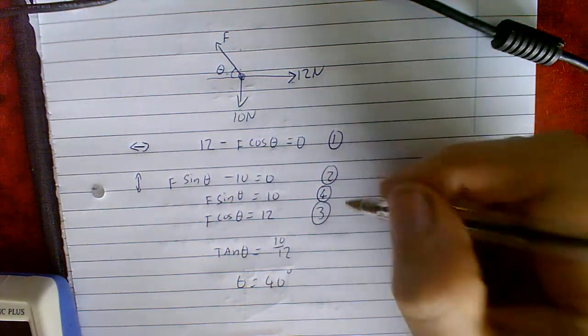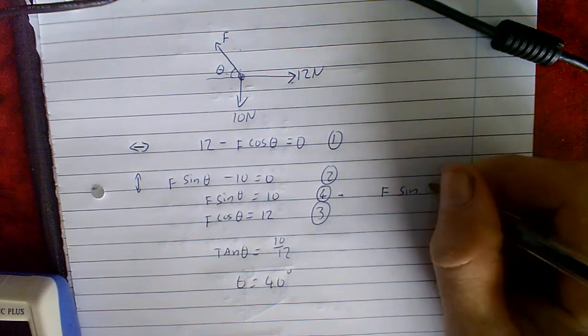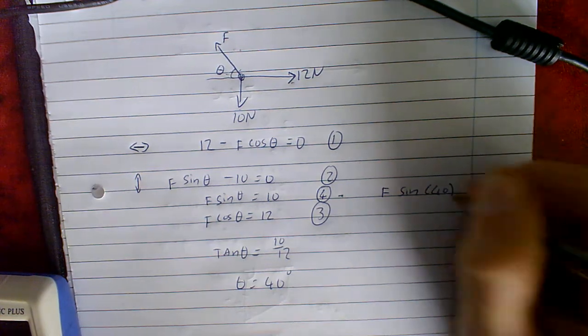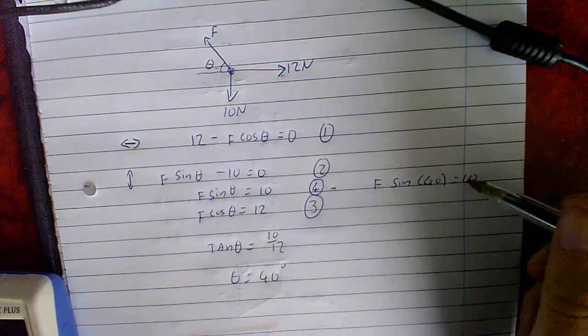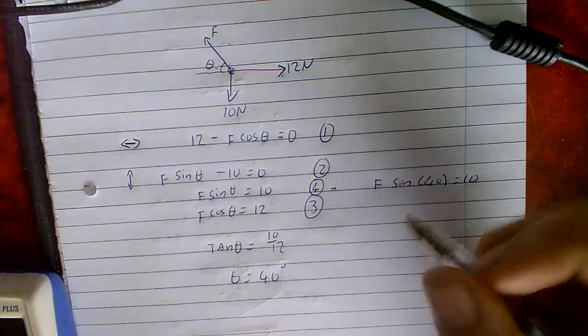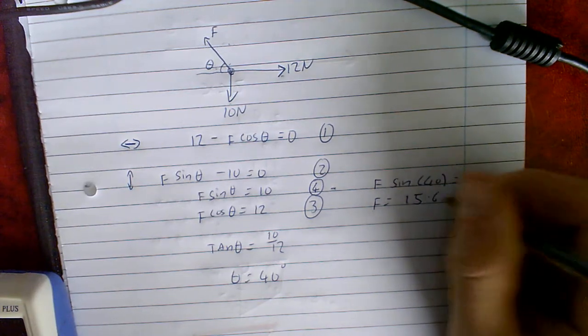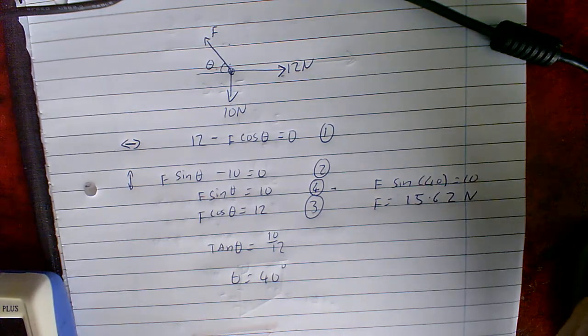And I'm going to choose equation 4. Okay, so F sine 40, now it's actually 39.81, and I'm going to carry my answer across, is equal to 10. So if I do 10 divided by sine 40, I get that F must be 15.62 newtons, and I've gone to 2 decimal places. And then that's it.